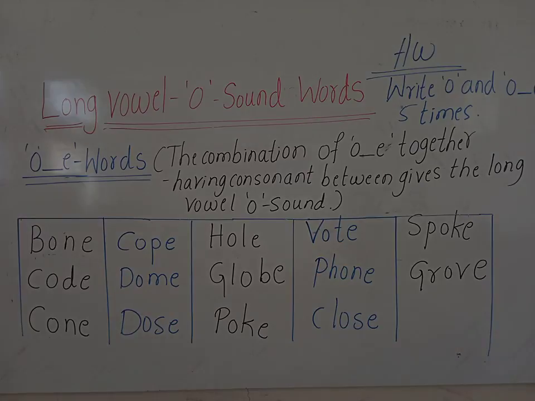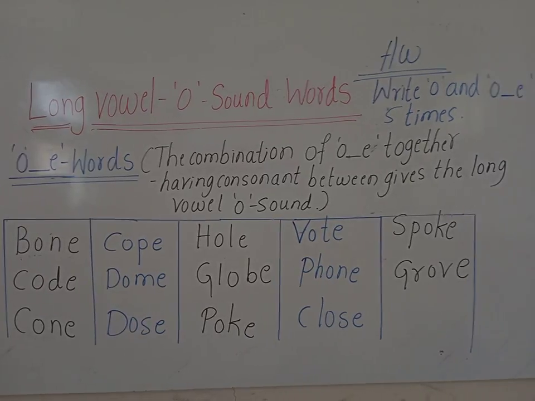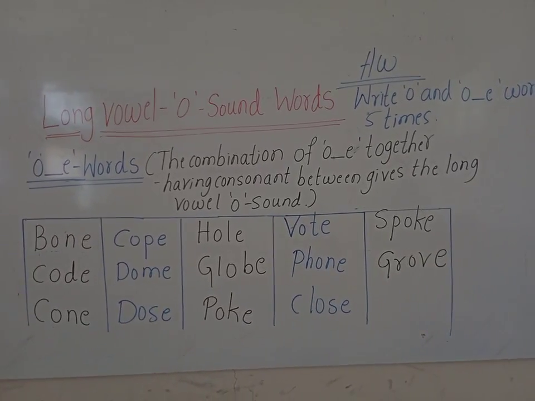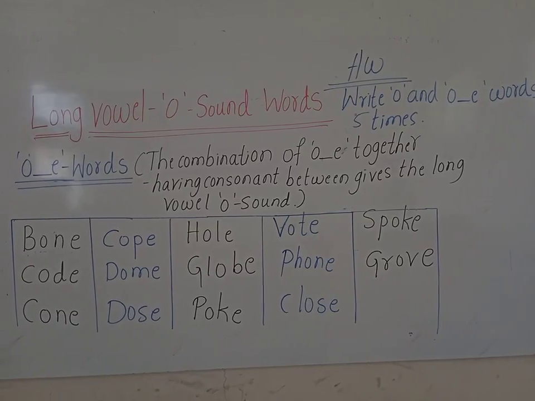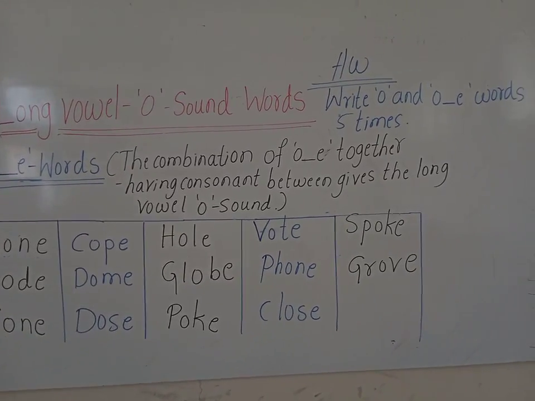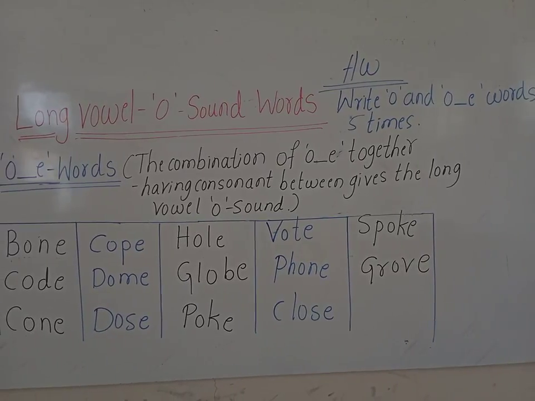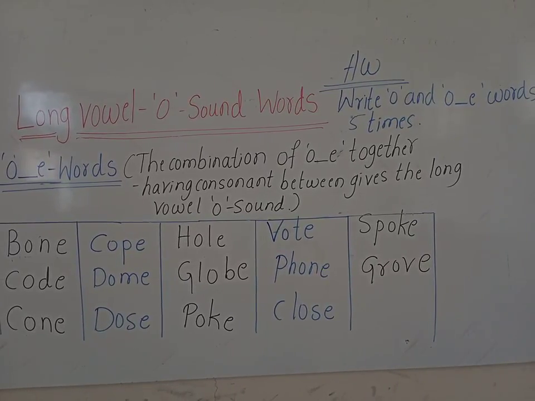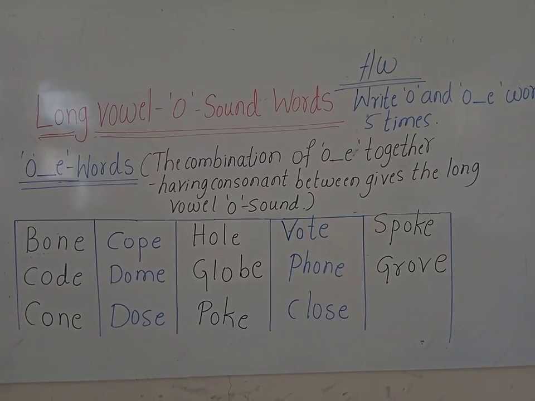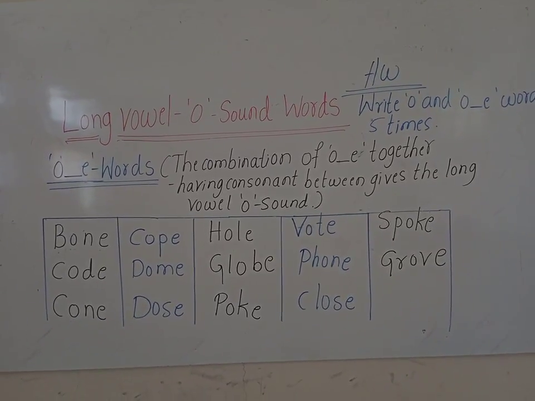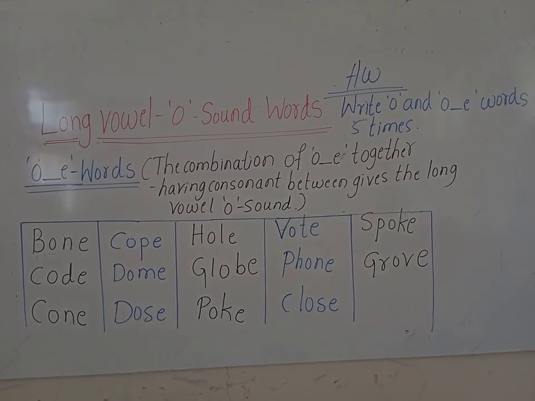Okay, children, you have to write O words and OE words five times. Okay, children, this is your today's homework.